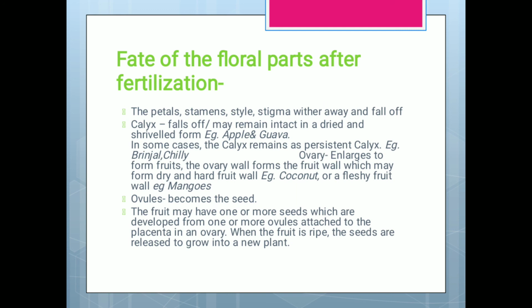The ovary enlarges to form a fruit. The ovary walls form the fruit wall, which may be a dry and hard fruit wall, for example coconut, or a fleshy fruit wall like mangoes. Ovules become the seed. The fruit may have one or more seeds, which are developed from one or more ovules attached to the placenta in an ovary. When the fruit is ripe, the seeds are released to grow into a new plant.